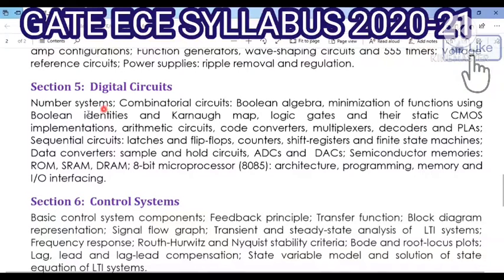So in this subject, it consists of number systems, combinational circuits, Boolean algebra, minimization of functions using Boolean identities and Karnaugh map, logic gates and their static CMOS implementation, arithmetic circuits, code converters, multiplexers, decoders and PLAs.